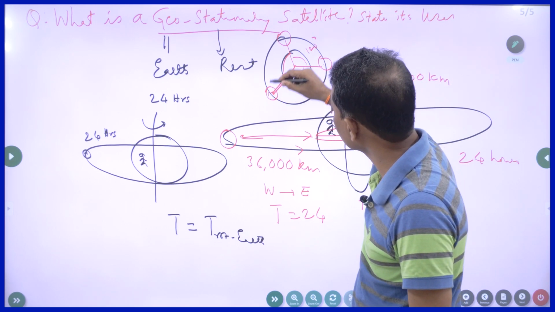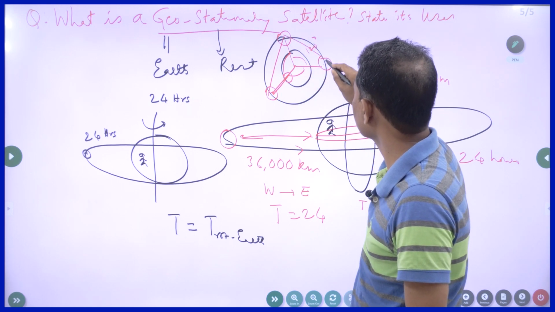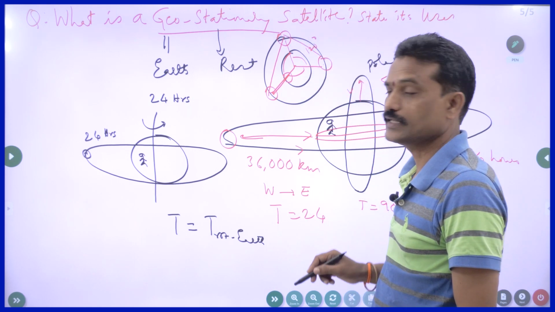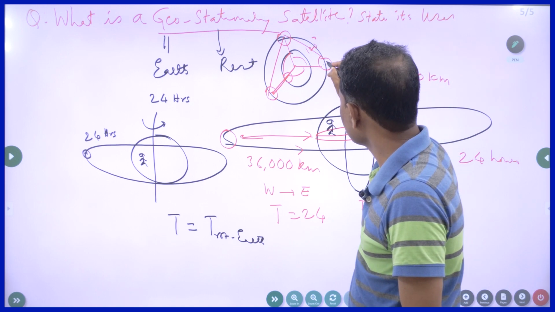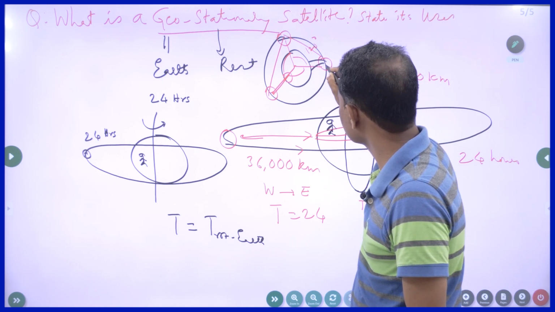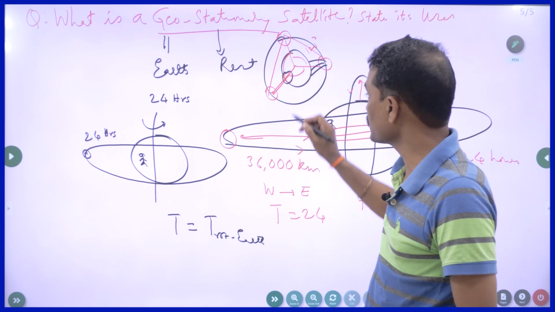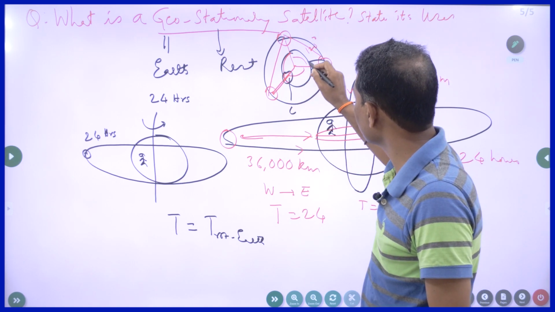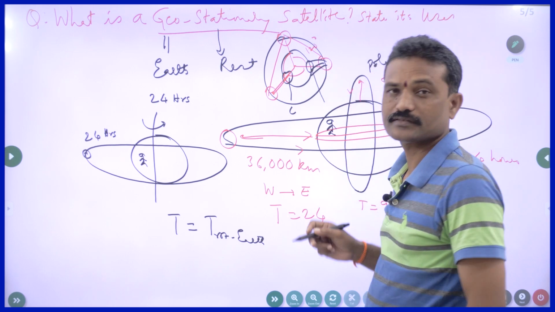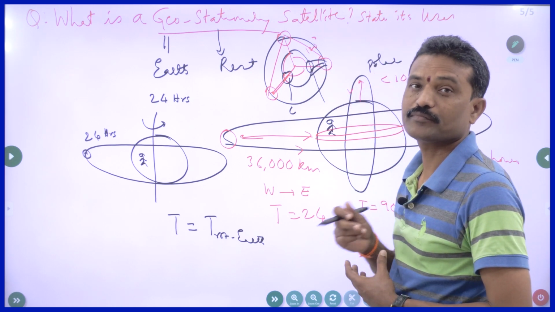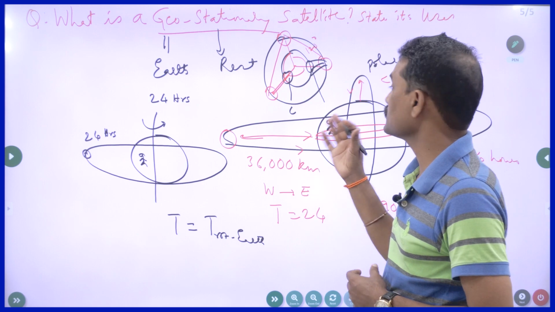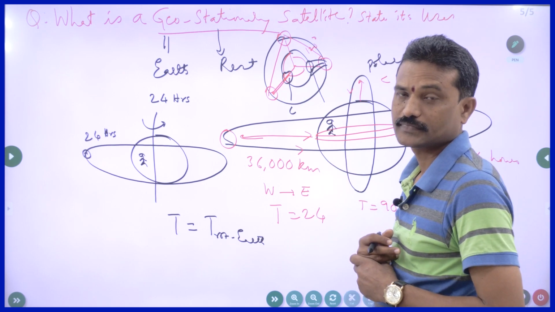This satellite will communicate with this one, and this satellite will communicate with this one. Then this satellite will send signals to the ground stations. So this cricket match can be seen by the people on the other side of the Earth at the same time. So this is the technological revolution, right?